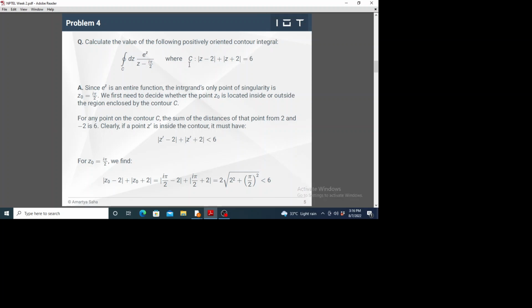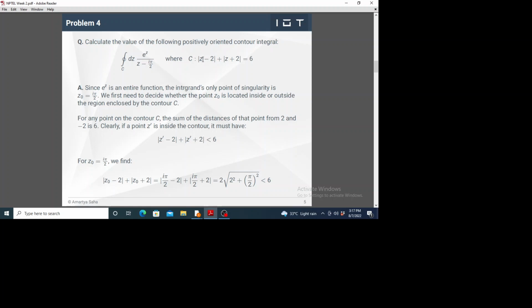Where C, we have this positively oriented contour integral. Positively oriented means counterclockwise. Our contour is this curve, a closed curve. This is actually an equation of an ellipse. I hope you know that. An ellipse is the locus of a point whose distance from two fixed points, I mean the sum of its distance from two fixed points, is always constant. So that is an ellipse.